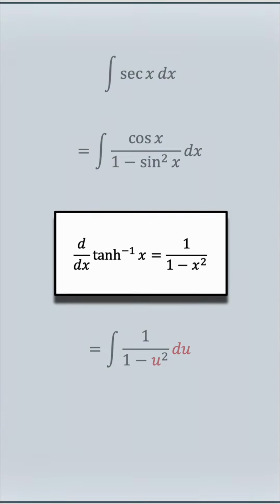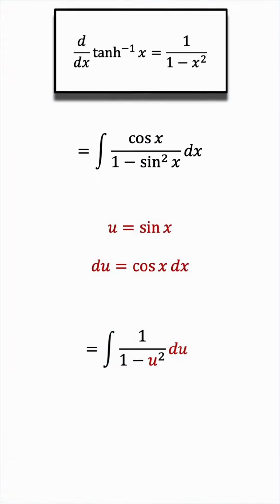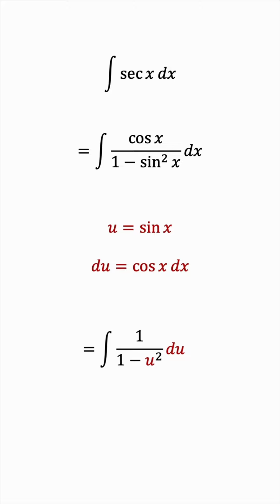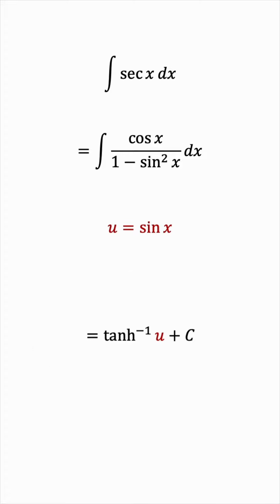The derivative of the inverse hyperbolic tan function is 1 over 1 minus x squared. And this is exactly the integrand we have. So, the result will be the inverse hyperbolic tan of u. And now all we have to do is substitute back u equals sine x, and that's it.